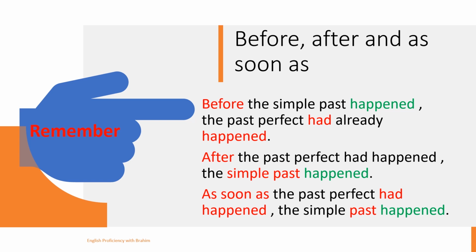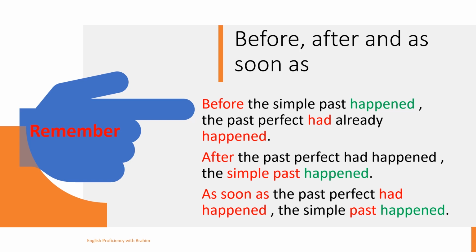You can change the sentence, which means you can start with the past perfect, but before should be just before the simple past. After the past perfect had happened, the simple past happened.